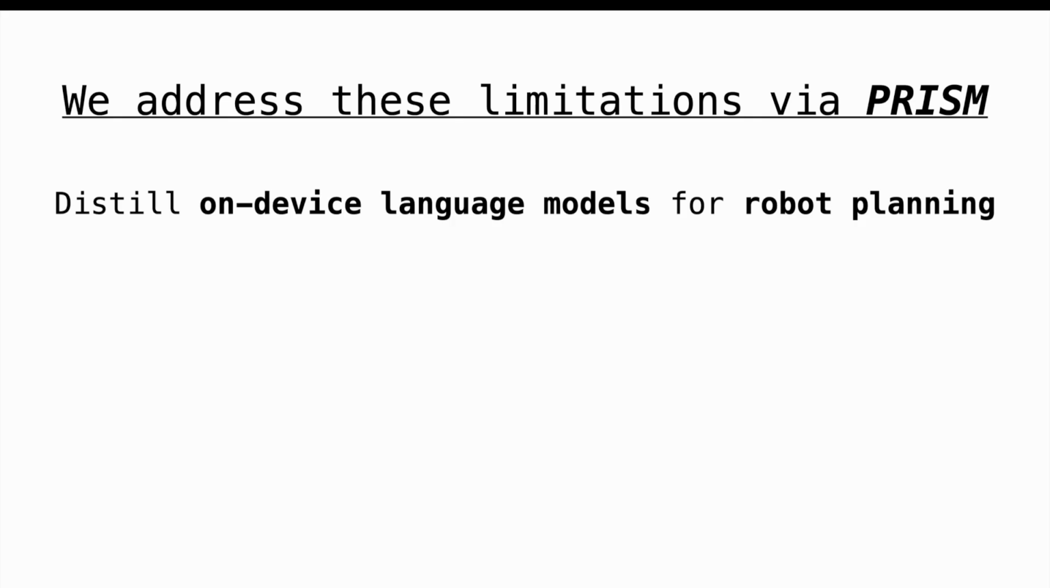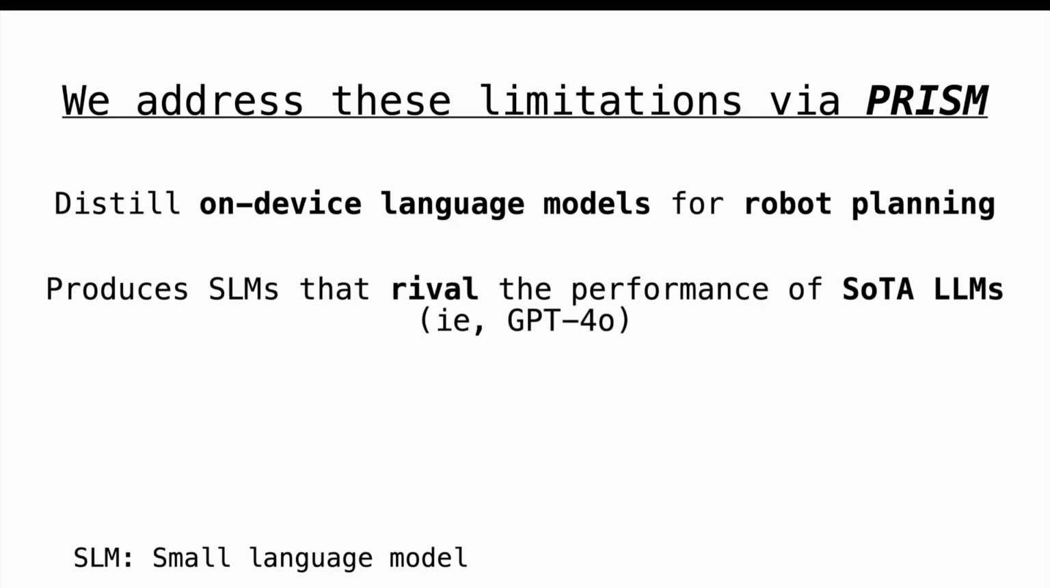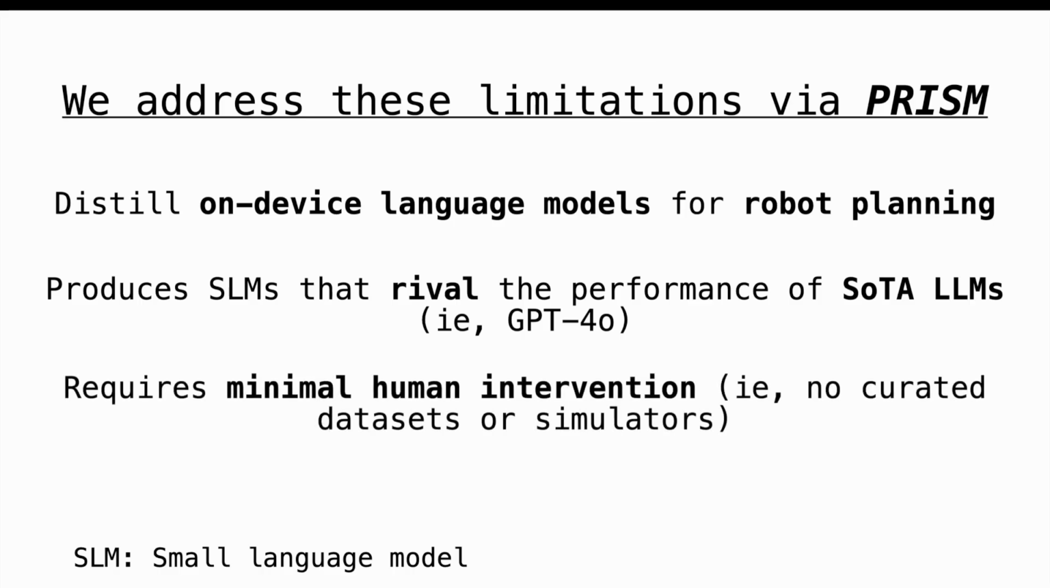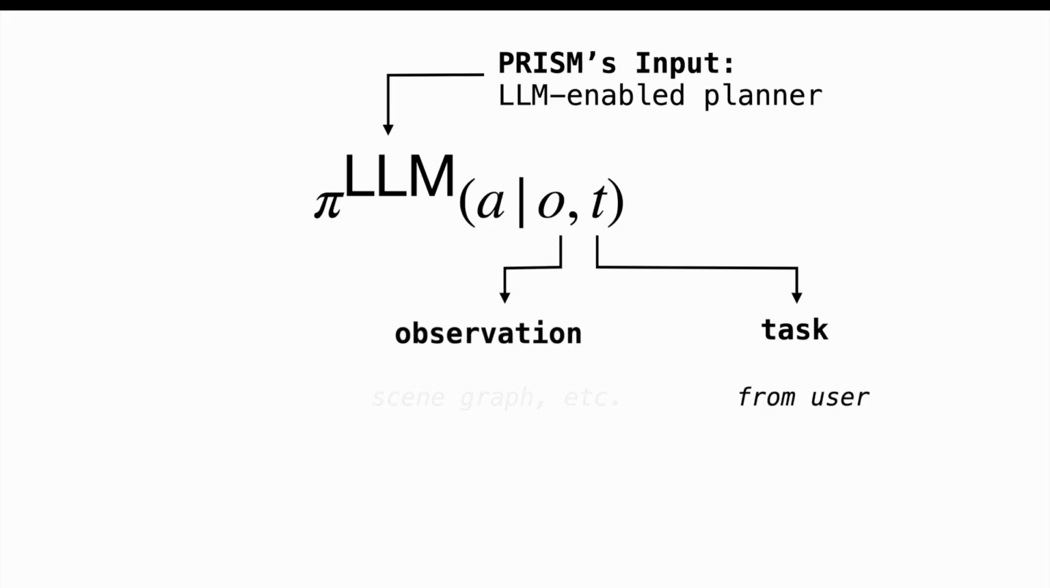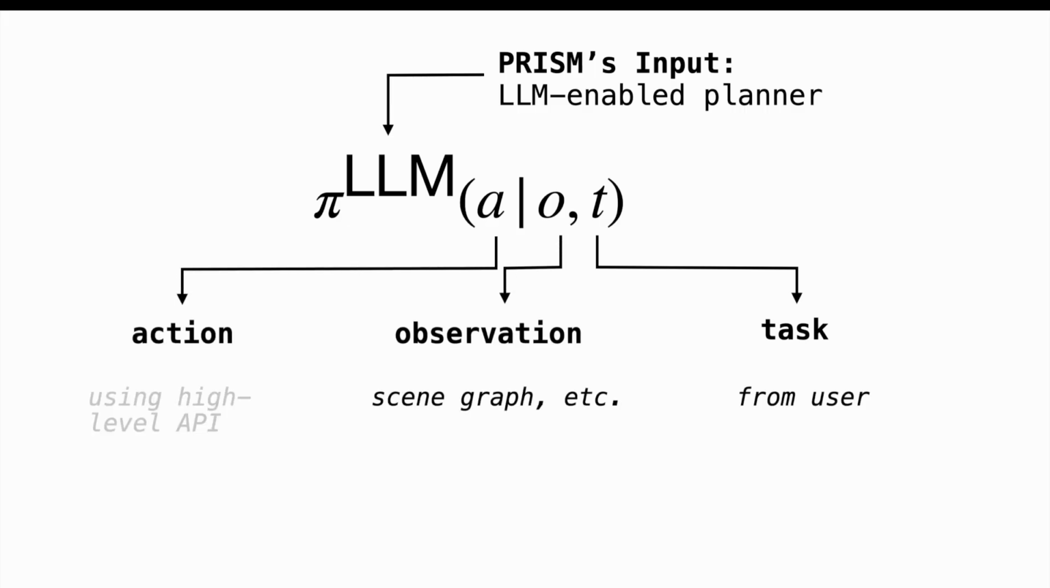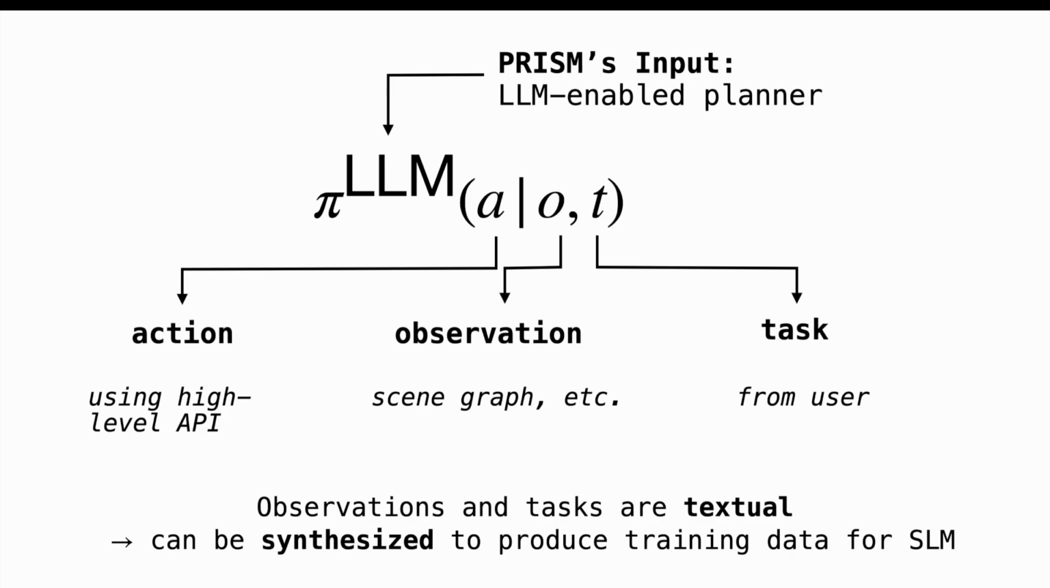We address these limitations via PRISM, a framework for distilling on-device language models for robot planning that produces SLMs rivaling the performance of state-of-the-art LLMs while requiring minimal human intervention to train. PRISM takes as input an LLM-enabled planner conditioned on a task and an observation, and that produces an action. Because these inputs are textual, they can be synthesized to produce training data for SLM distillation.